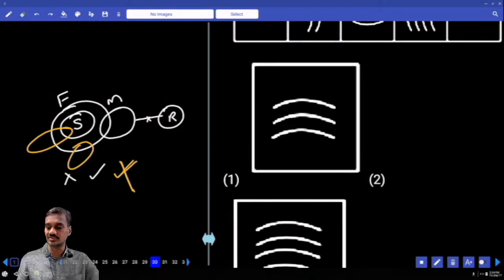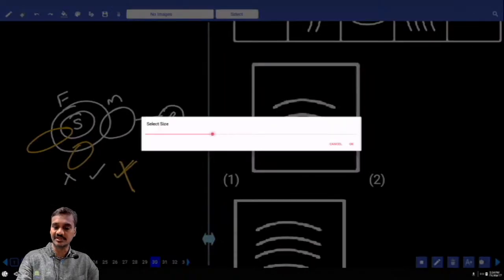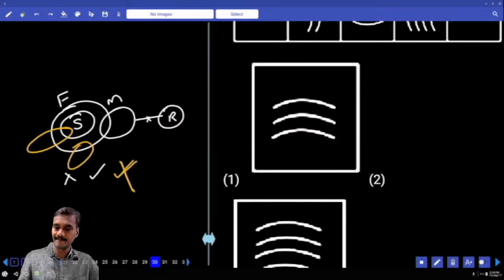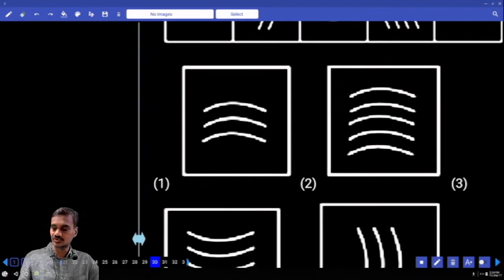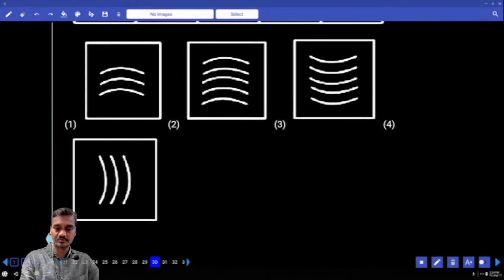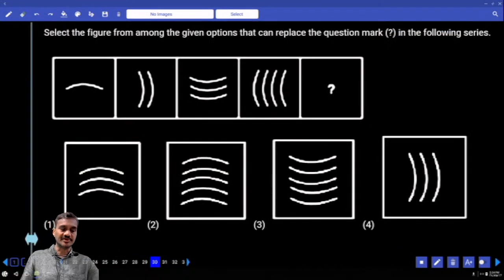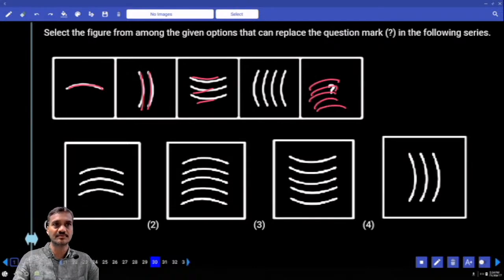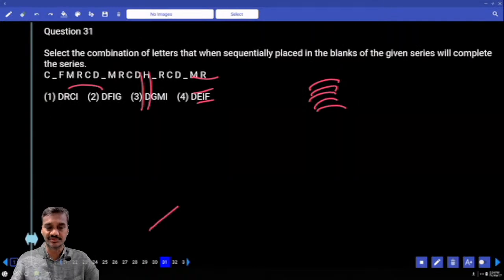Now in this 30th, the question is about the next figure. Now the next figure: this is one line, and which is in parallel. Next one, vertical 2 lines. Then that means in all this figure is rotated by 45 degrees, 90 degrees in the clockwise. Next 4 lines, then 5 lines must be like this. And 5 lines, that is the choice for question number 30.